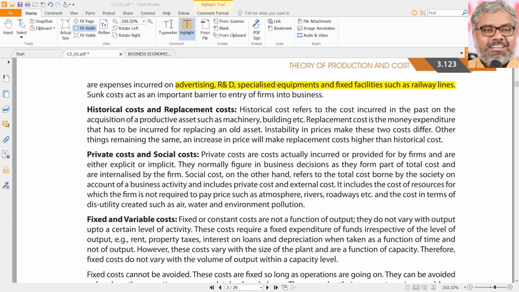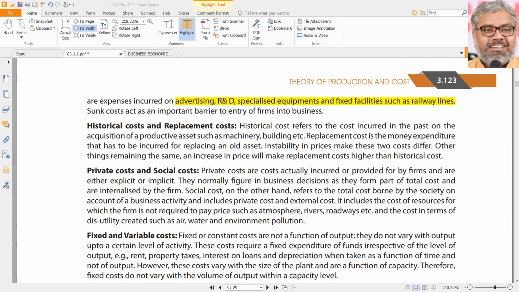Another classic example for sunk cost can be taken. Let us take a business example. Say a business is proposing to start its new operations in a new country, it will not just like that start. What it will do is it will appoint consultants. Huge fees, remuneration, has to be paid to them. Big consultants will be there to do this feasibility studies.